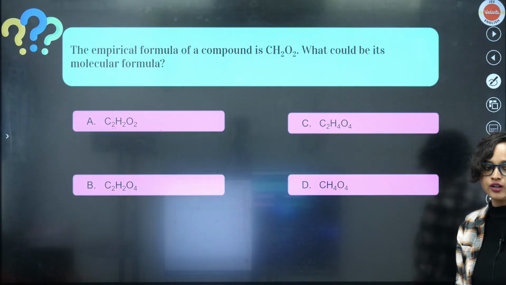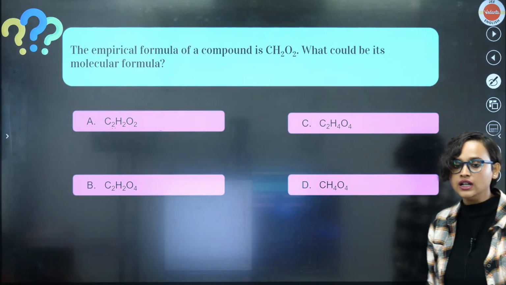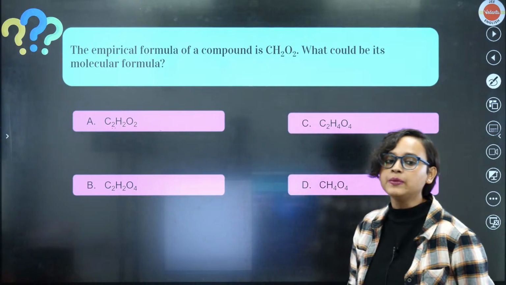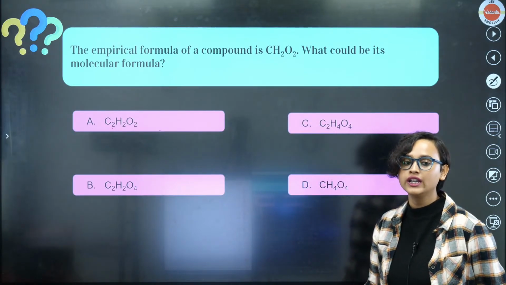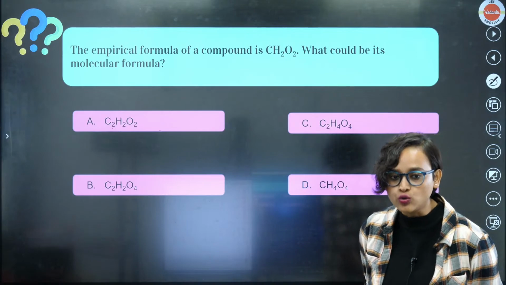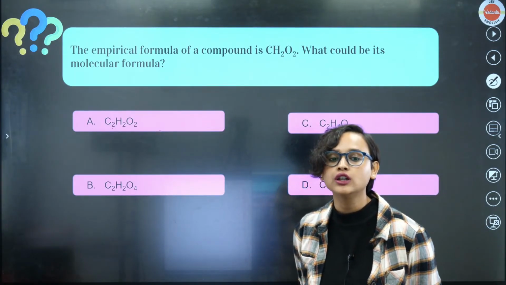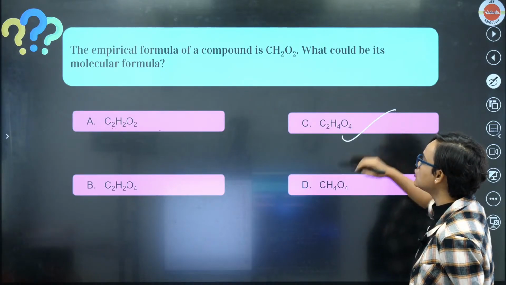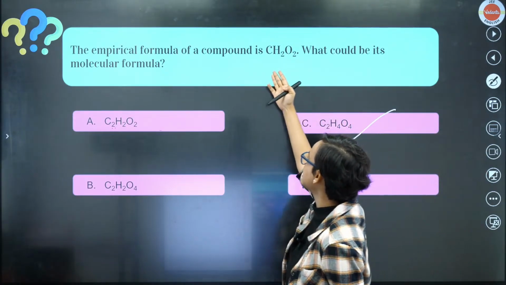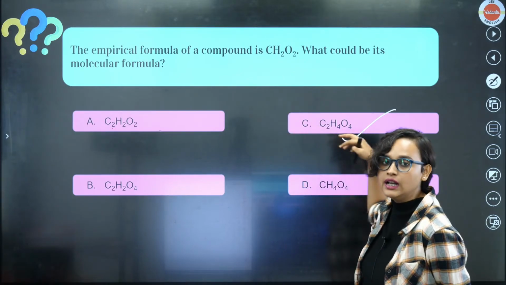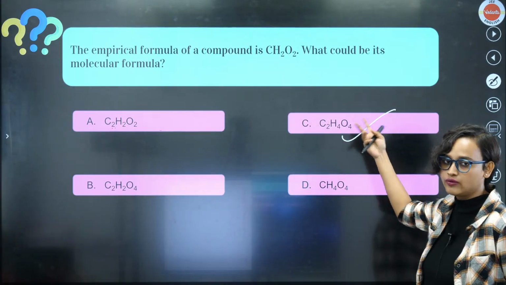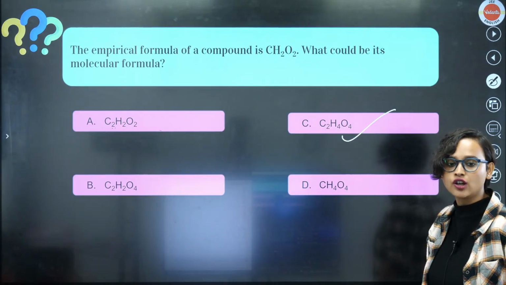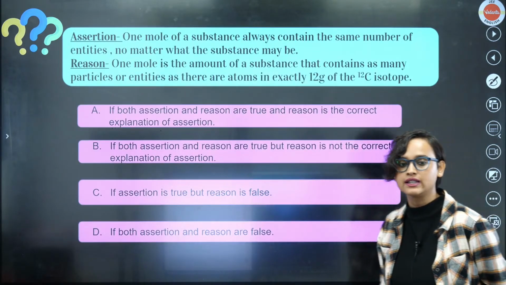Very good, well done. Now, this is a comparatively very easy question. The empirical formula of a compound is CH2O2. What could be its molecular formula? It has to be option C, C2H4O4, because if it is CH2O2, multiply it with 2, the ratio will stay the same. So multiply it with 2, what will you get? C2H4O4. That is your molecular formula. Option C is the correct answer.